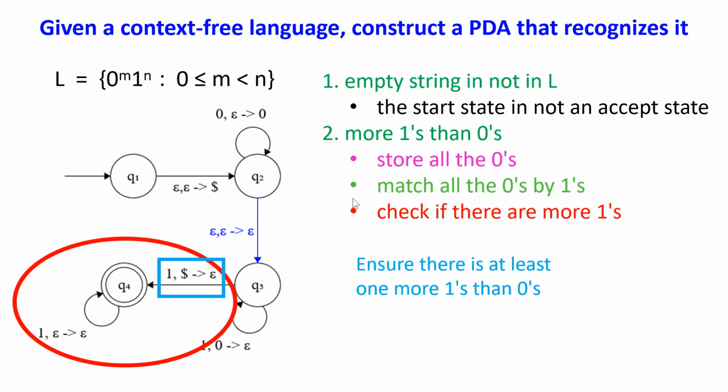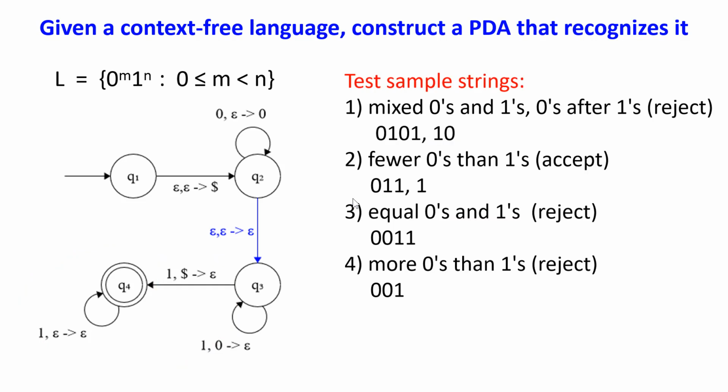Now if we still see a 1 from the input string, we should accept this string. That means we have at least one more 1 than zeros. And once we land on Q4, we can read more ones and still accept the string. Alright, that's the whole machine.